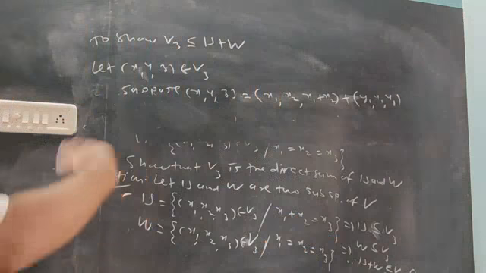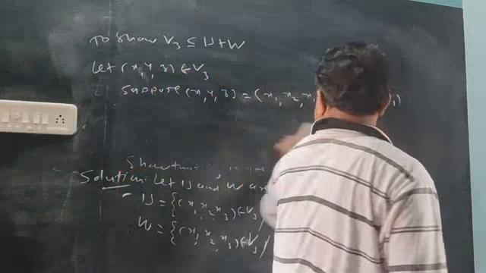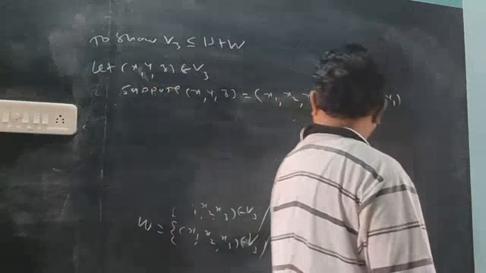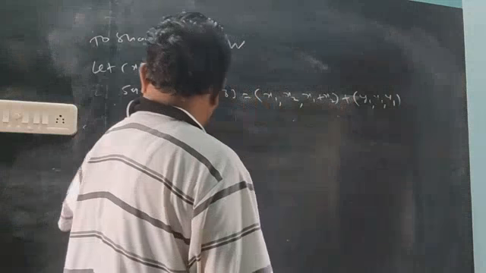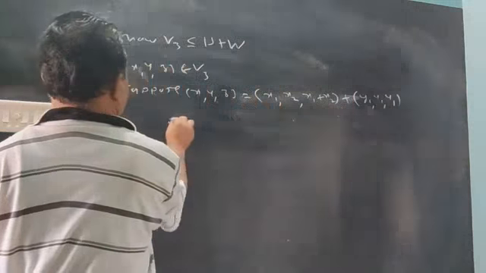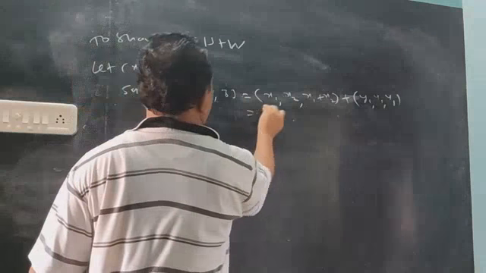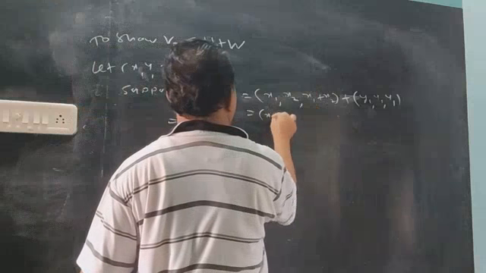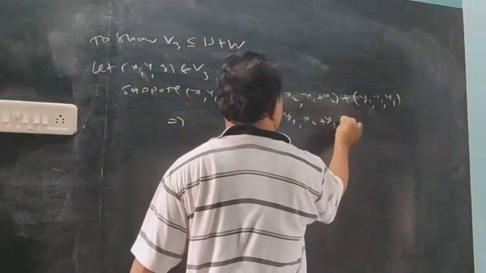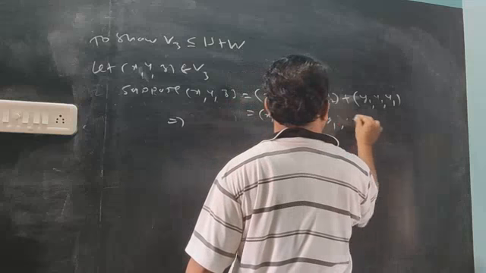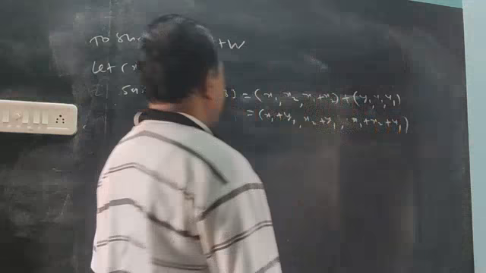We cannot use x, since we already took x's, so we now use the symbol y. So we try to solve. The sum is x1 plus y1, x2 plus y1, and x1 plus x2 plus y1. So that is your element.